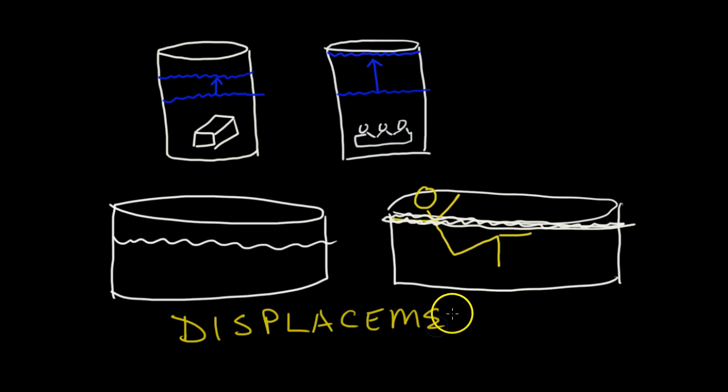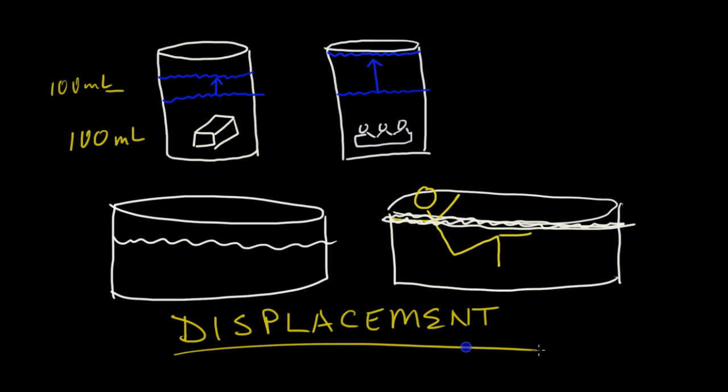Displacement. And all displacement means is the fact that the water will move, that whatever object you put into the water will take up an amount of space, an amount of volume, and the water will rise and move away from it by the same amount of space, right? If I put in a brick of gold that's, I don't know, 100 milliliters of space, the water will rise 100 milliliters. And that term is again displacement.